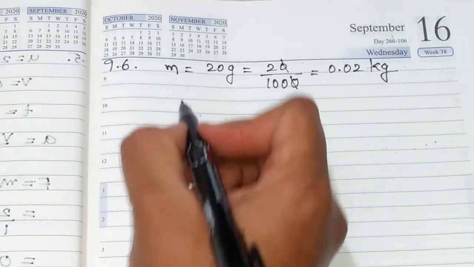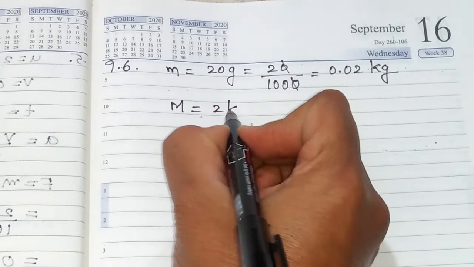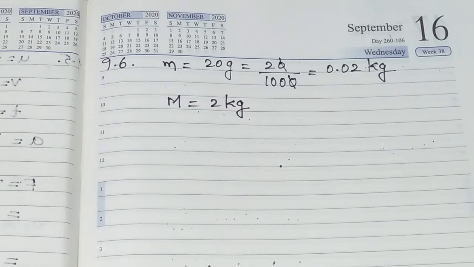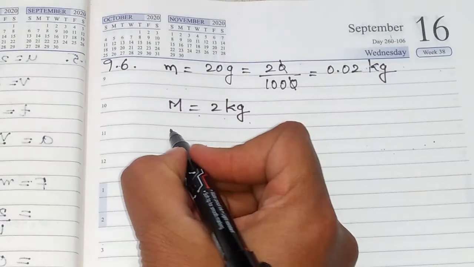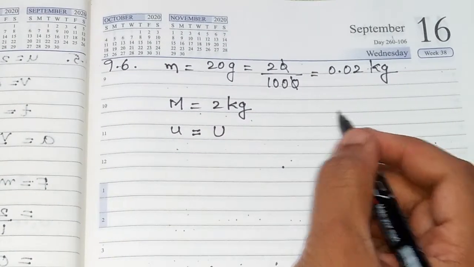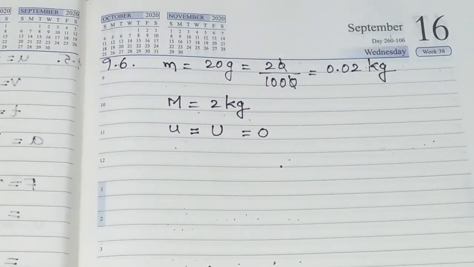Right? Now, let us see what is the mass of the pistol. It's given in MK system only, so we are not converting that. Capital M value I am taking here. This is the mass of the pistol, 2 kilograms. Now, at the starting, before the bullet is fired from the pistol, the initial velocity value is 0.